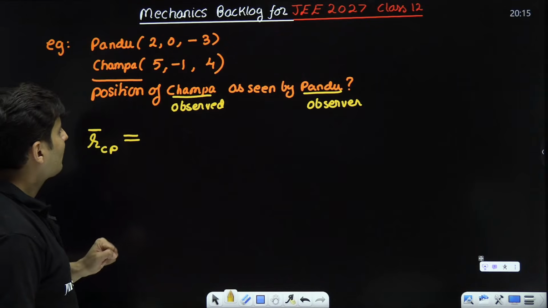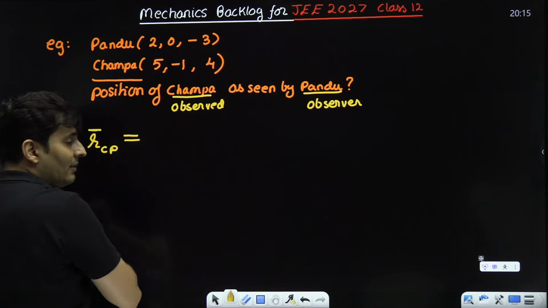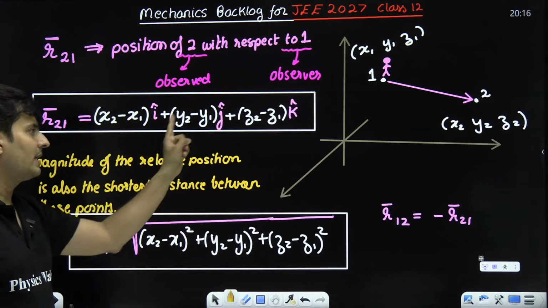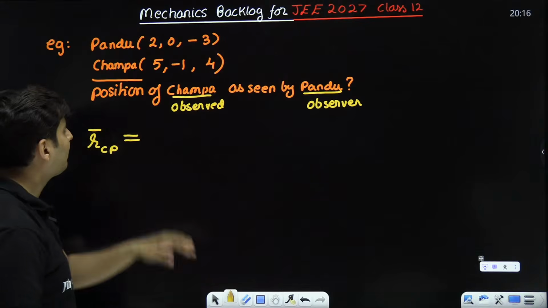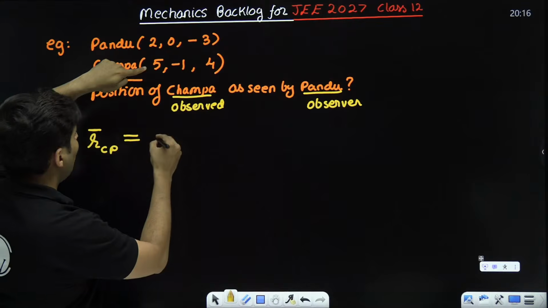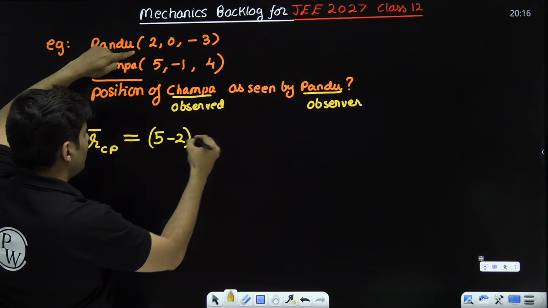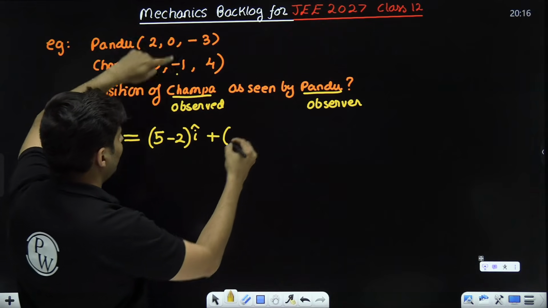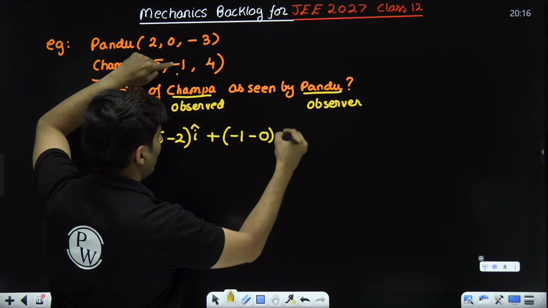So where were we? R CP. So what is the formula, guys, for writing it in vector form? Second minus first, every single time. So second minus first, Champa minus Pandu. So Champa is 5, Pandu is 2 in x coordinate. Always put i cap after that. Then plus, again bracket, Champa minus Pandu, minus 1, minus 0. Then put j cap over here.